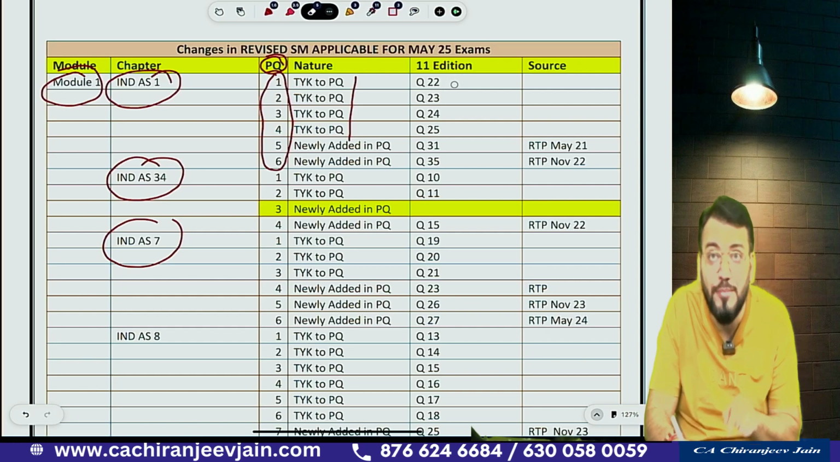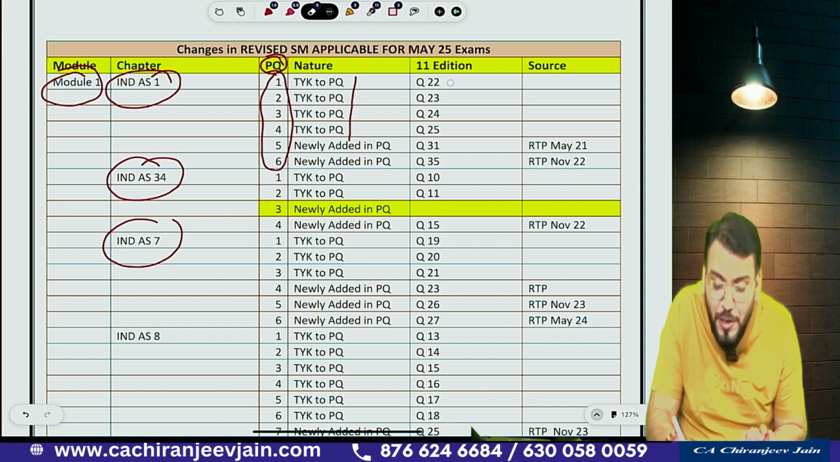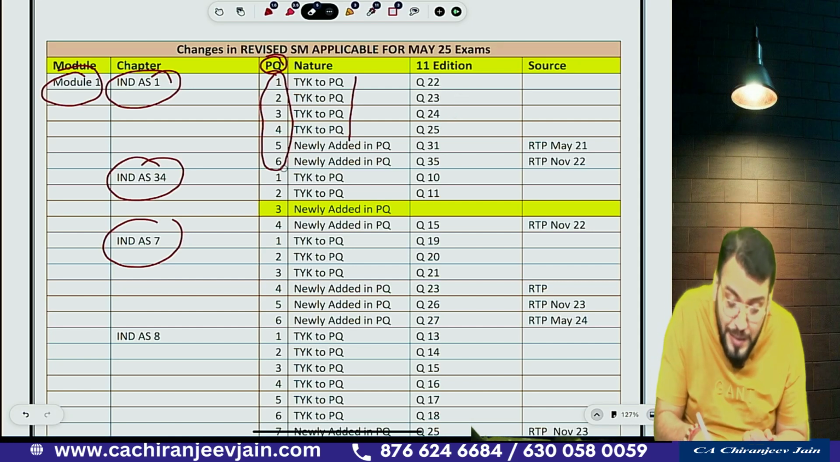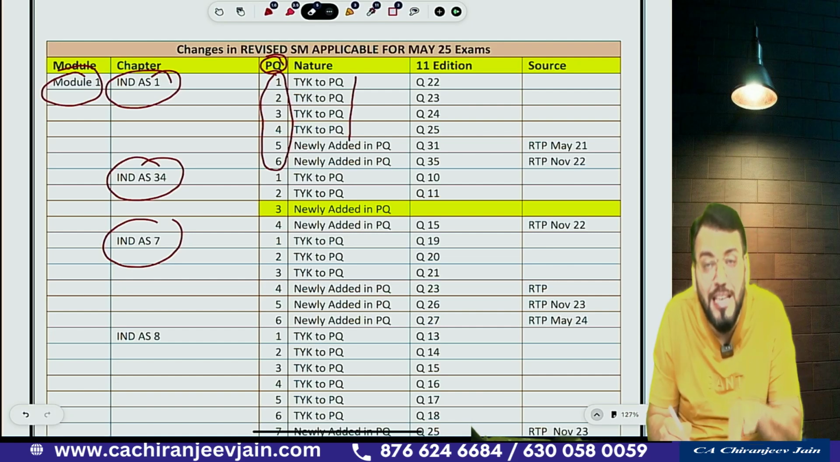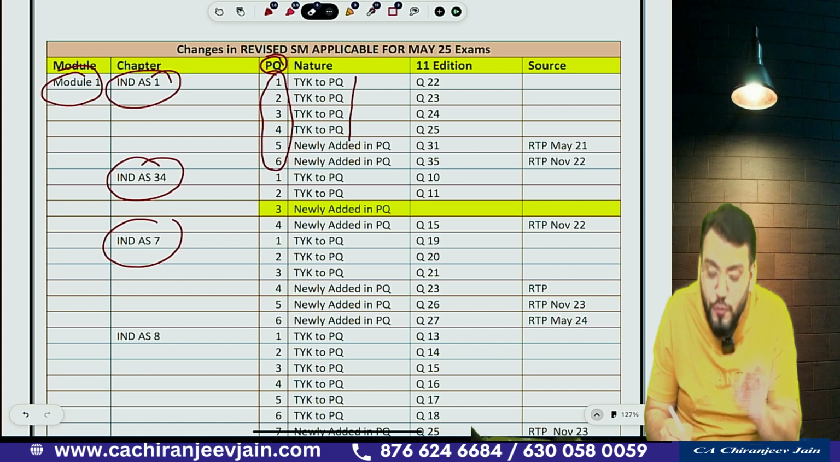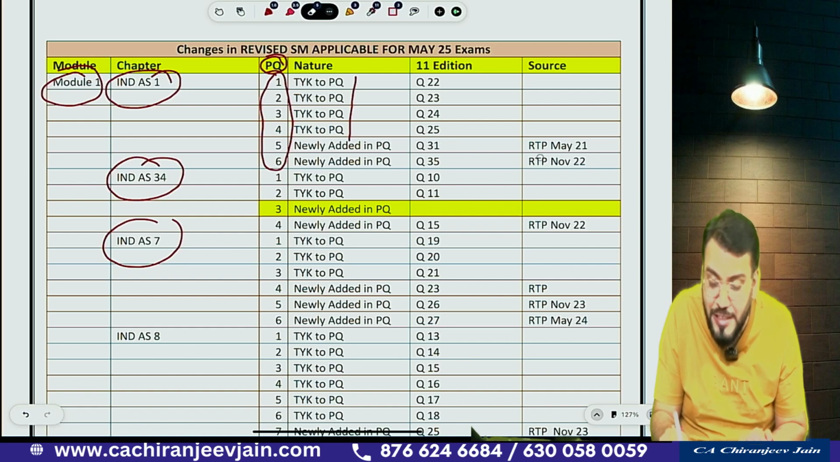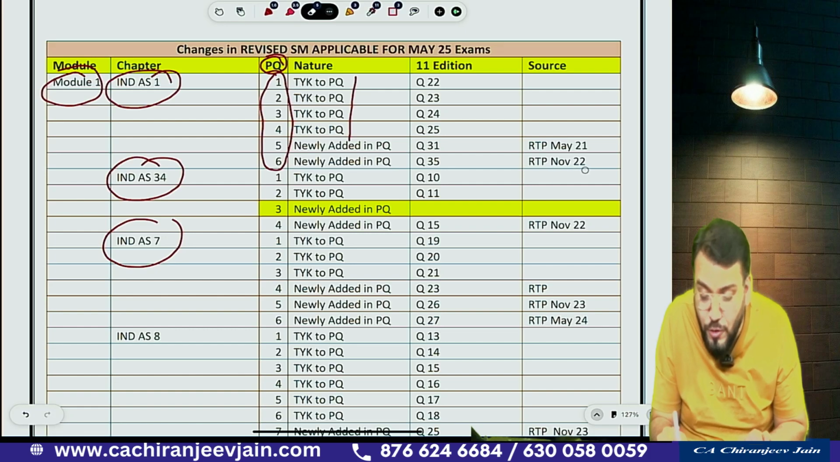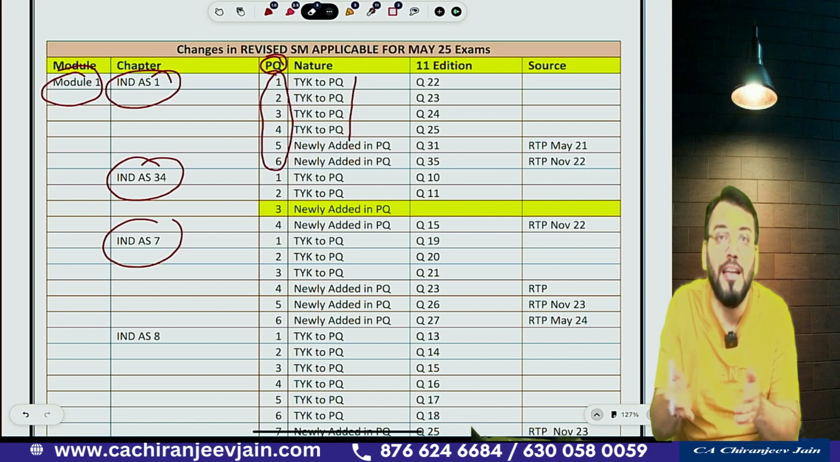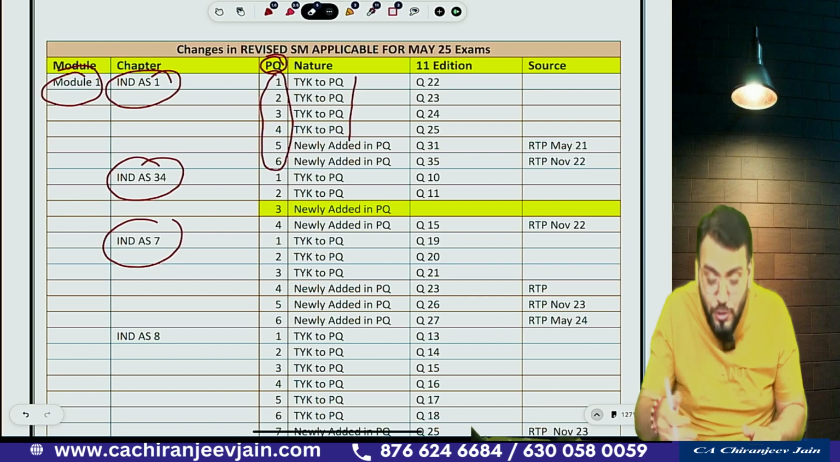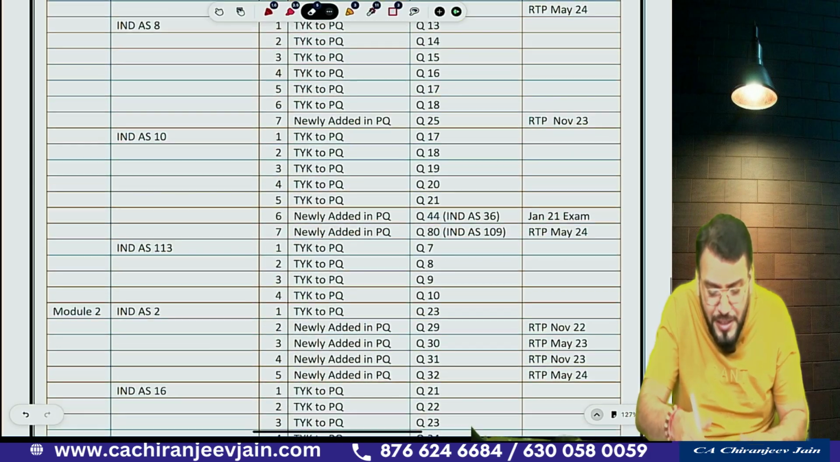The question number has been given in my 11th edition question bank, where you will find this question that is also incorporated. You can see question number 22, 23, 24, 25. And 2 questions have been newly added in the revised study material, which is nothing but question number 31 and 35. Question 31 has been taken from RTP May 21, question 35 has been taken from RTP November 22, which is already incorporated in my 11th edition question bank. You can see every question, everything has been given.